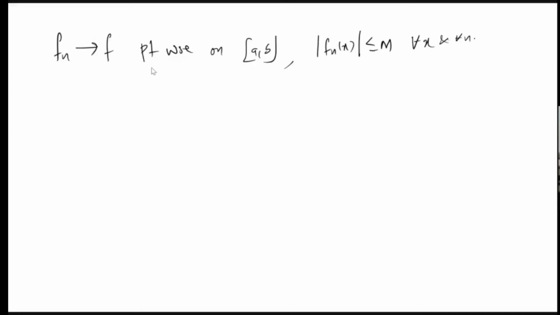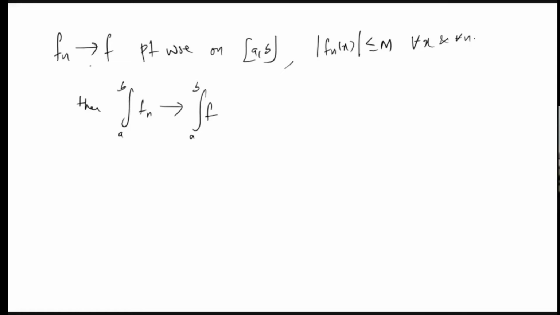So now another claim: if it is bounded by a uniform bound, what will happen? If fn converges to f pointwise on the closed interval [a, b], and mod fn of x is less than or equal to M for all x and for all n, then the integral from a to b of fn converges to the integral from a to b of f. I'm sorry to say this is, I think, not in the scope of the JAM syllabus, but it is better to understand it. For the NET syllabus, it is very trivial, because I know a lot of people are preparing for NET also.